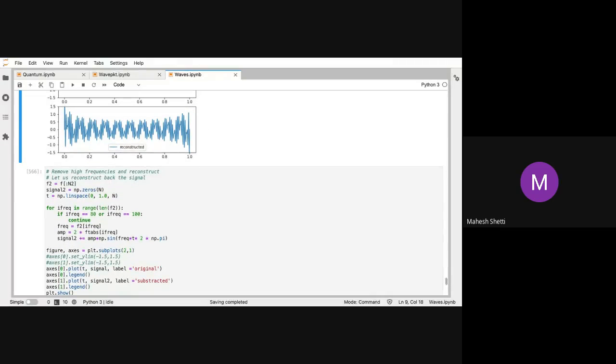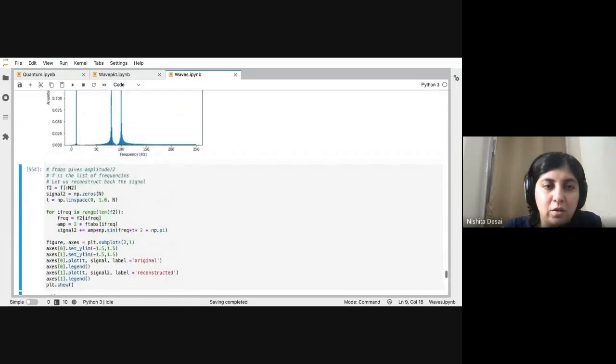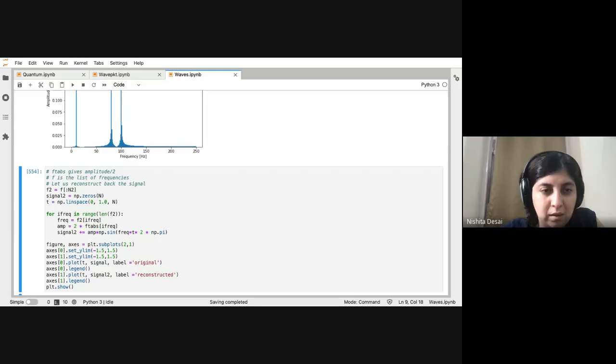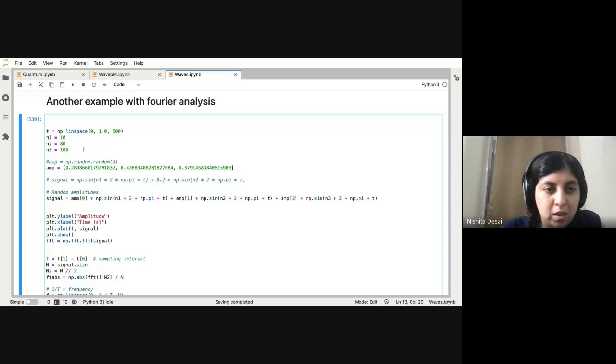And where exactly in our code have we decided how many times I have sampled, the sampling rate? That is actually here, right? When we decided this linspace, this tells you how many samples you have.